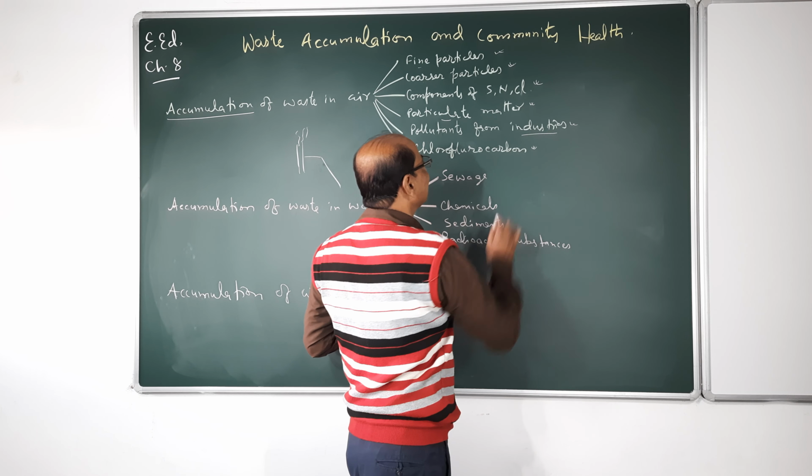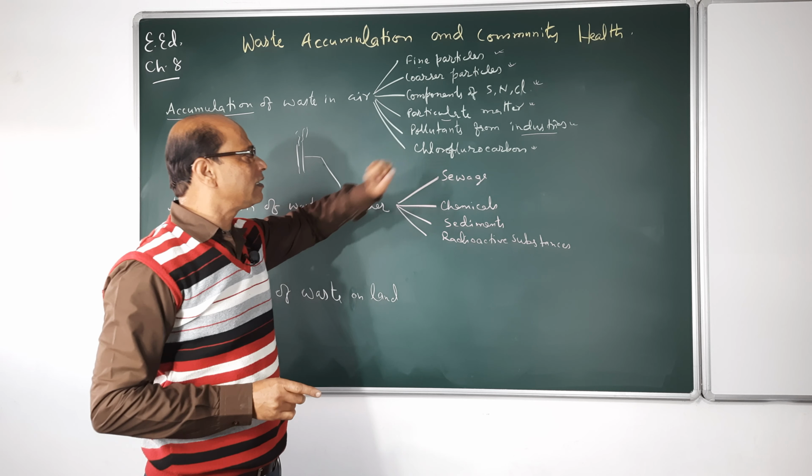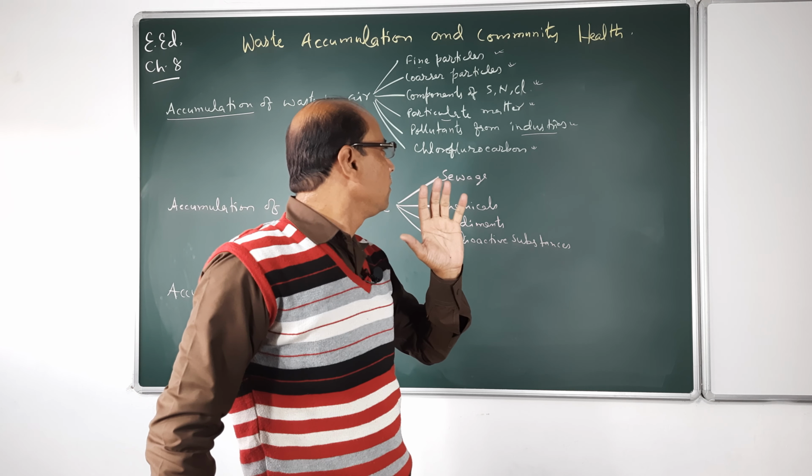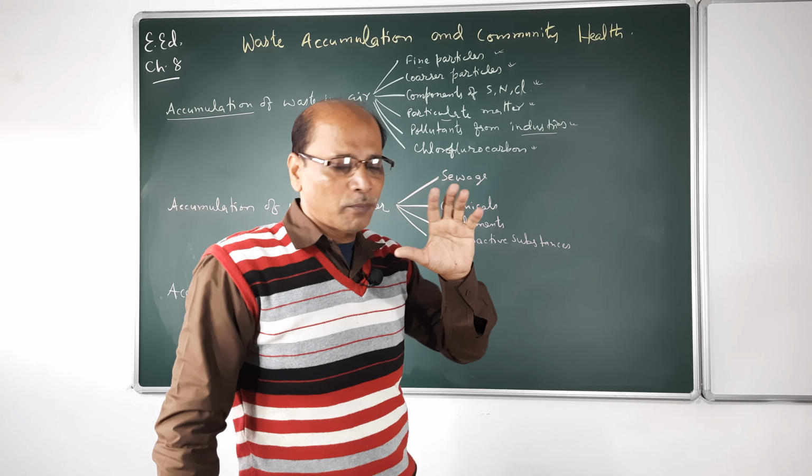But at the same time, we should keep in mind that these pollutants should not be released directly into the air. So we should make them filter, or there are so many devices by which we can remove the pollutant level of the air when it comes out from the factories.